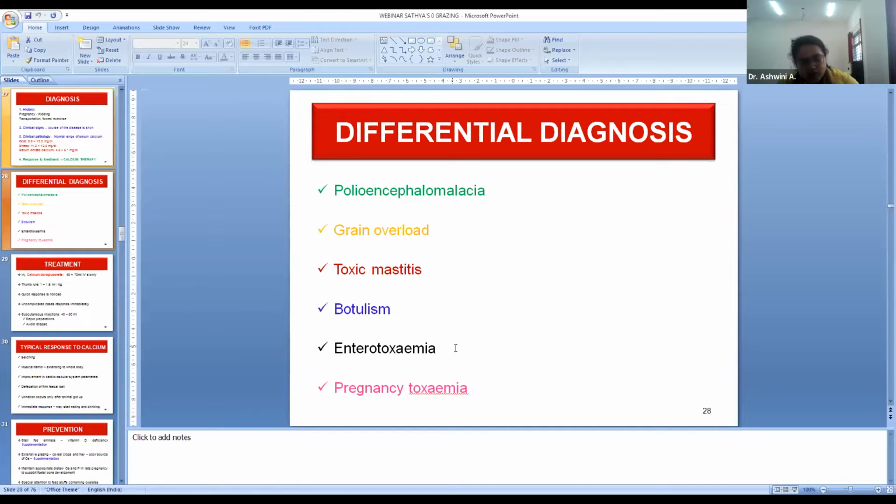And then enterotoxemia, what we call as ET, there will be severe convulsions associated with diarrhea and sudden death in overfed sheep on a high plane of nutrition. The only confirmatory diagnosis for hypocalcemia is serum calcium estimation. Otherwise, if it's not possible, we have to see the response to therapy, in which we won't get a response for enterotoxemia upon infusion of calcium.